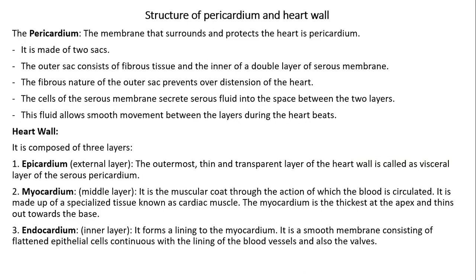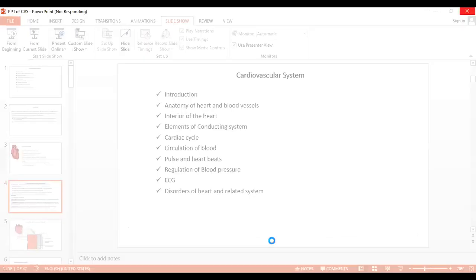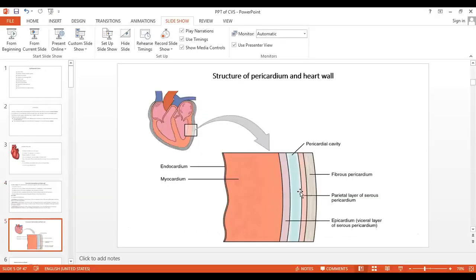Now see here, the heart wall is composed of the epicardium, myocardium and endocardium. The external, outermost layer is a thin and transparent layer of the heart wall, called the visceral layer. Are you getting this?